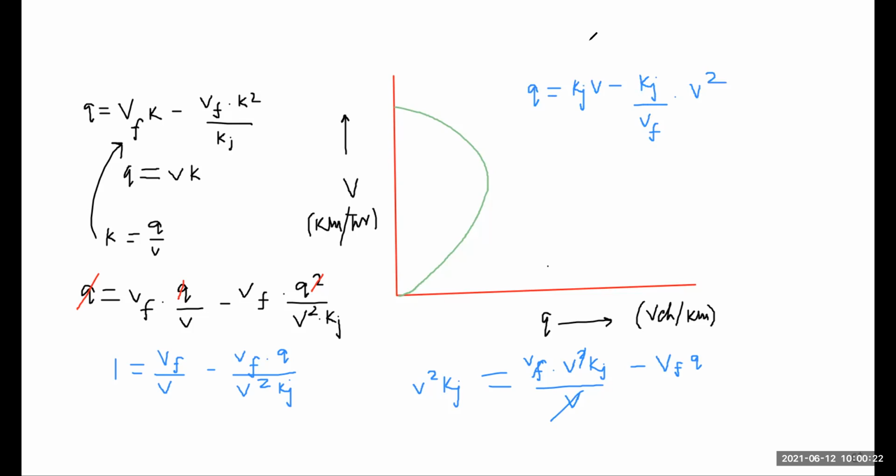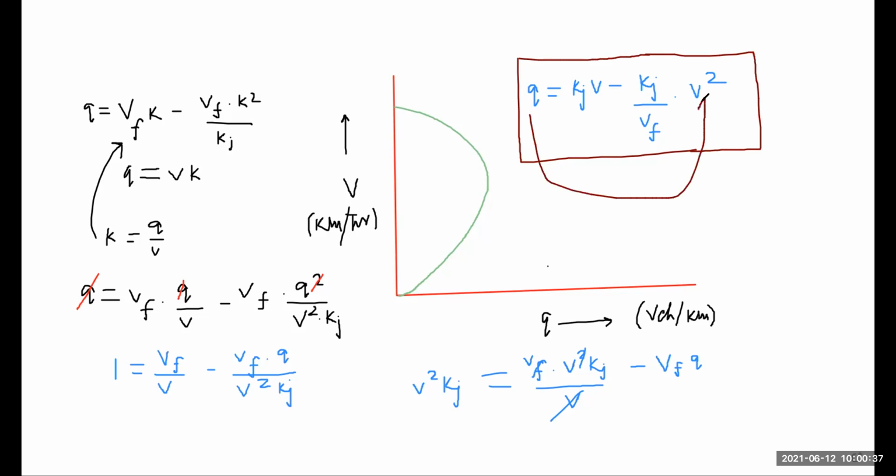So Q is equal to Kj into V minus Kj by Vf into V square. Here we see the relationship between speed and traffic flow is also parabolic.